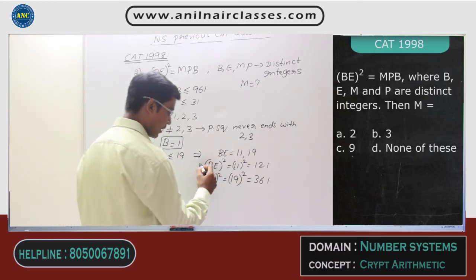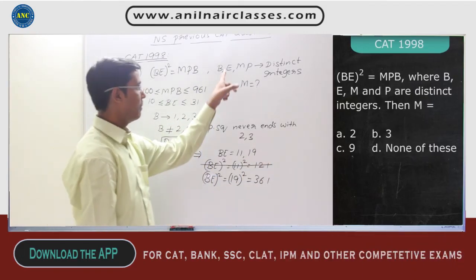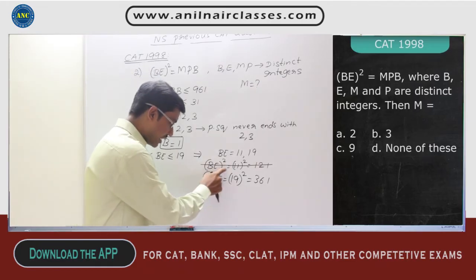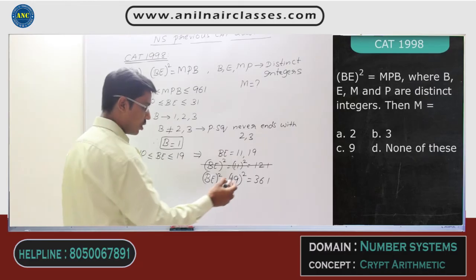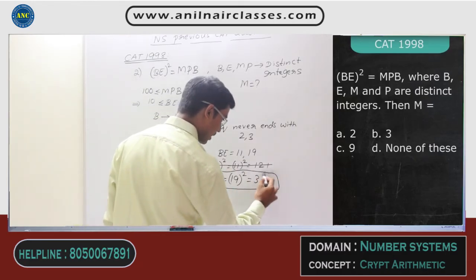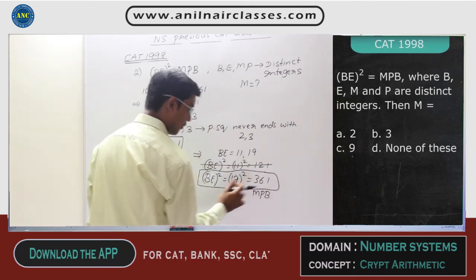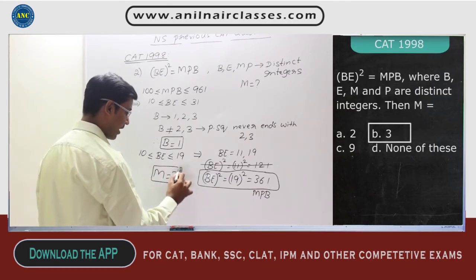But out of this, the value will not satisfy, because the question says B and E are distinct integers, but here you are putting B and E as the same integer, 1 and 1. This case is ruled out. The only case which can be possible is B square is 19 square. 19 square is 361. That is MPB. In place of M, what value do you have? 3. That is what is asked in the question. The answer is M value equal to 3.